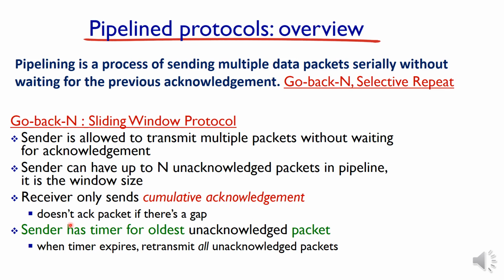There is a concept of timer also in the go back n protocol. Then when the timer expires, it retransmits all the unacknowledged packets. That is a common strategy in stop and wait also. When the timer expires, the sender retransmits the packet. Here we will study in detail how the timer works and all.